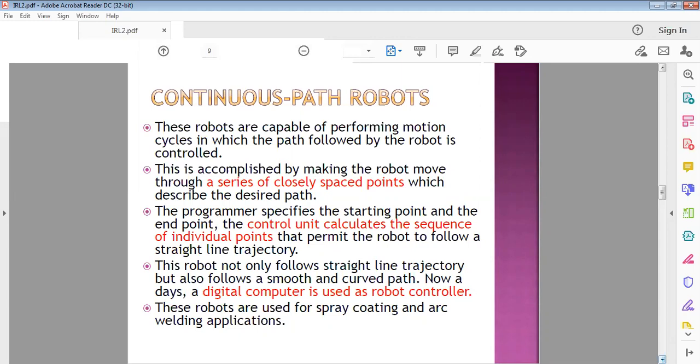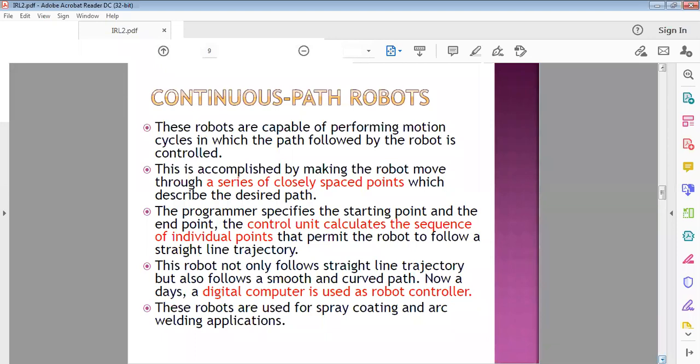In spot welding, the welding is done point to point. But spray coating has to be done over the surface of a plane. While coating the surface, there are no gaps from coating to coating. If there are gaps, that coating is not good. Similarly, consider arc welding and spot welding.